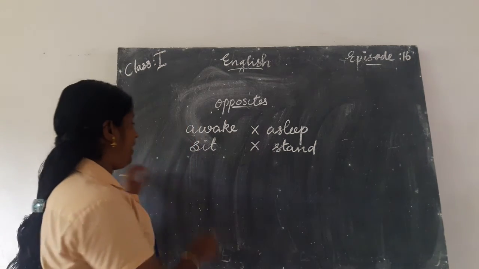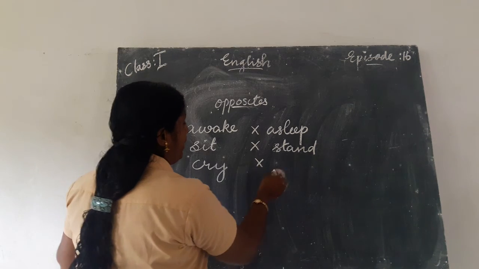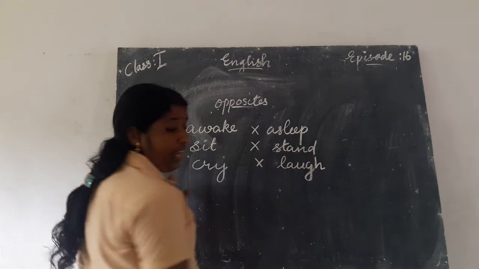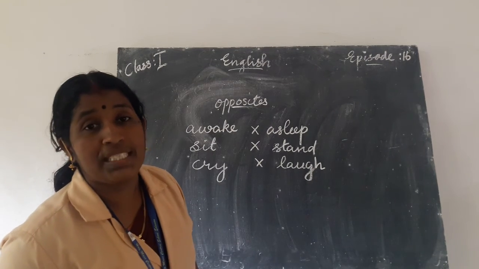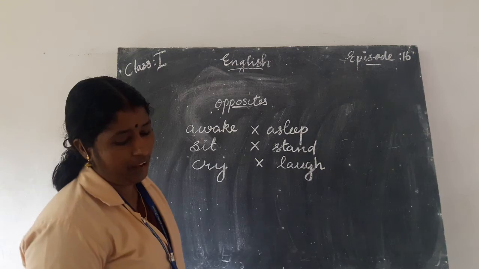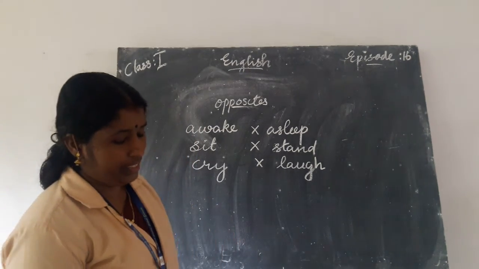Next one. Cry. C-R-Y, cry. The opposite word of cry is laugh. L-A-U-G-H, laugh. Cry, laugh. Then next one.